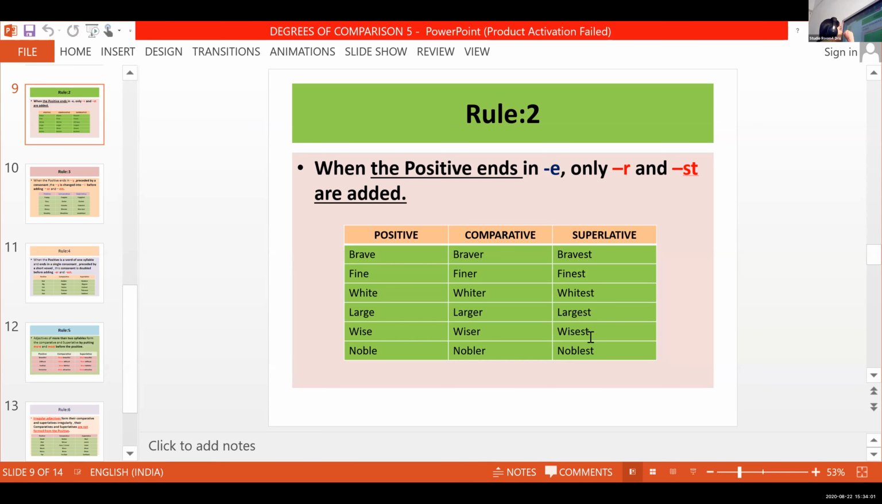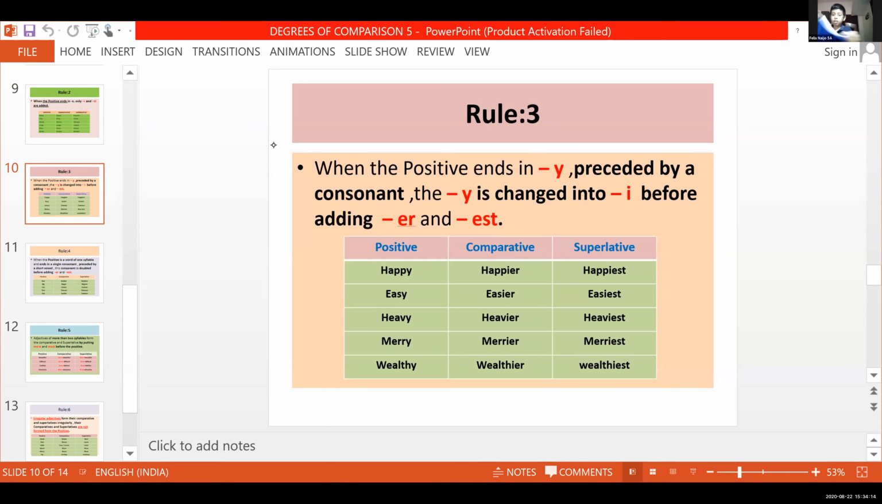Okay, so let us move to the third one. According to rule number 3, if the positive ends in Y, just a revision. See, happy, letter Y. Easy, letter Y. Merry, letter Y. Wealthy, letter Y. All the words here end in letter Y. Not only ending in letter Y, but it is preceded by a consonant.